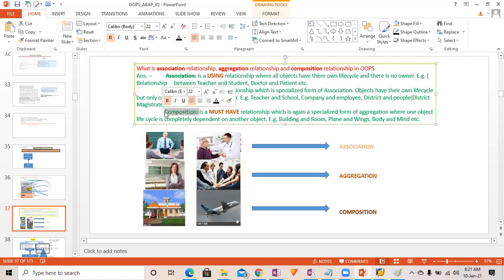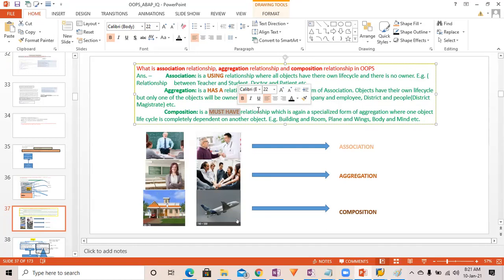Composition is a very specific form of aggregation, right? Very specific, meaning a must-have relationship. For example, a building can have multiple rooms. The relationship between a building and rooms is a composition relationship, because there is no existence of rooms without a building. If you don't have the building, you will not have rooms. You must have a building to have a room.